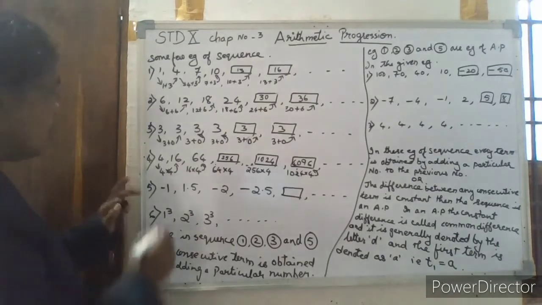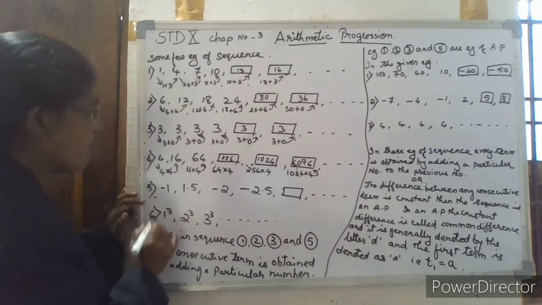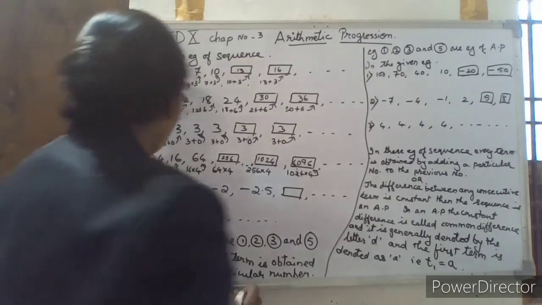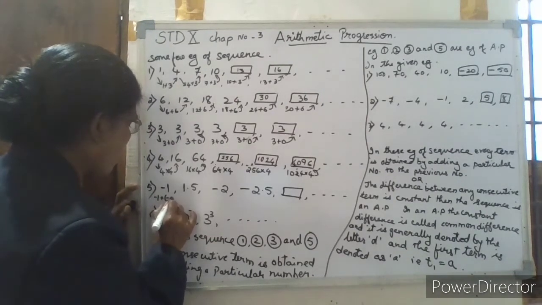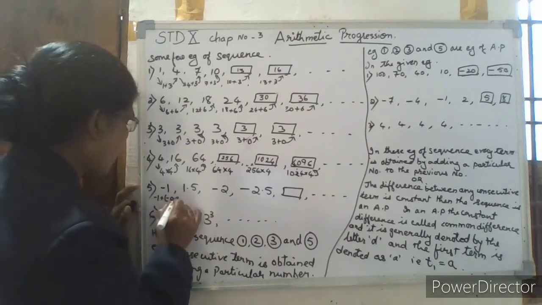Now next one, this one is minus 1. Here minus 1 point, here you add minus 0.5.